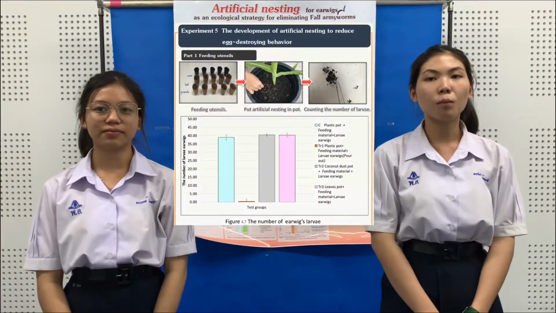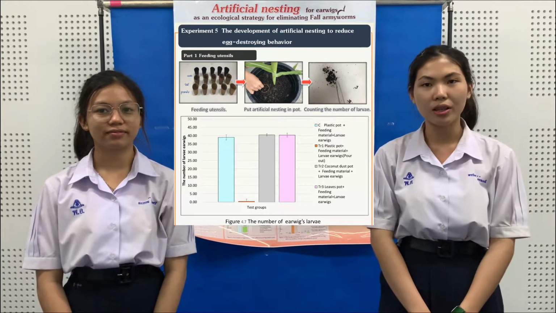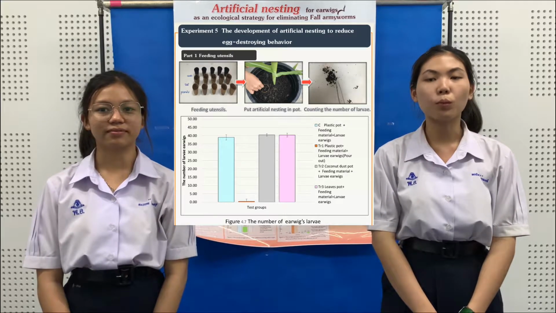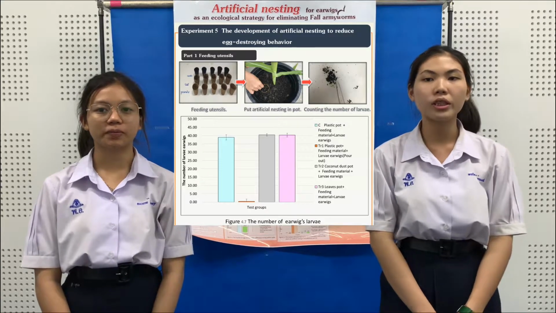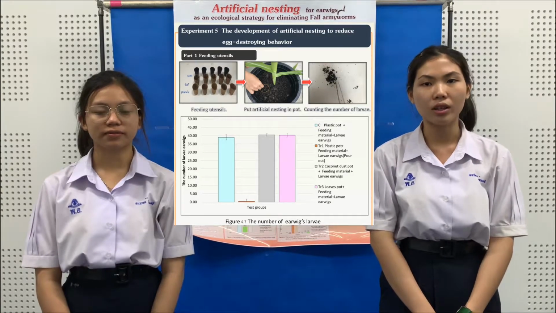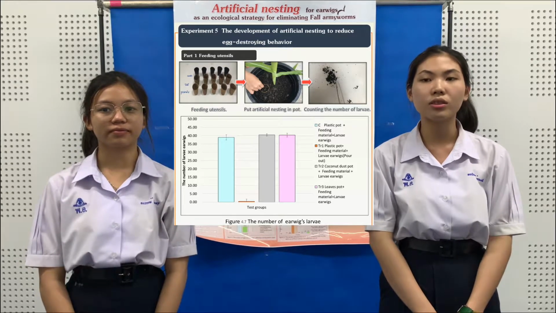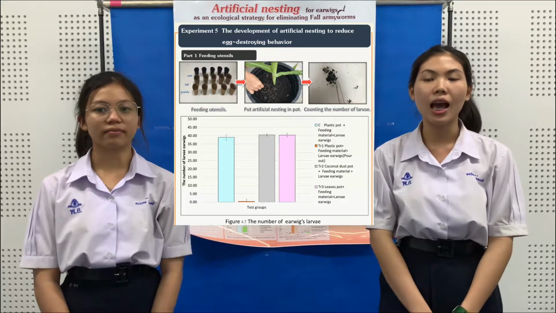Experiment 5. Development of artificial nesting to reduce egg destroying behavior. Part 1. Feeding utensil. Testing with one pair of adult earwigs per set in a plastic pot, leaving them still and pouring in coconut dust and leaf pot. The result of part 1: coconut dust and leaf pot can reduce the egg destroying behavior of female earwigs and increase the number of earwigs too.